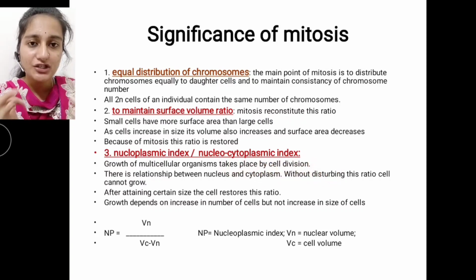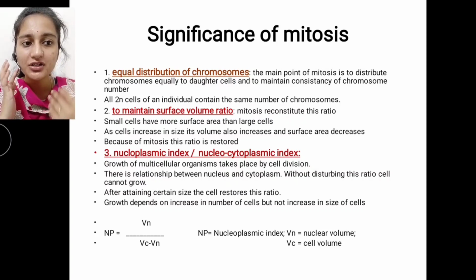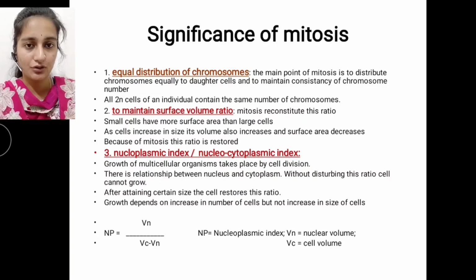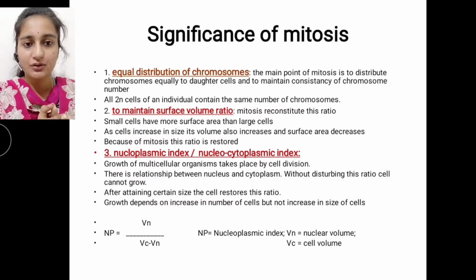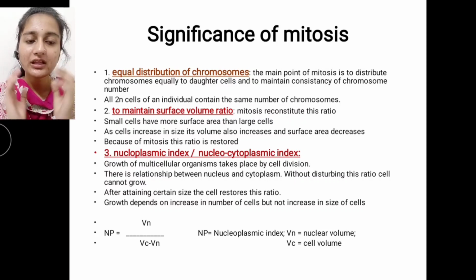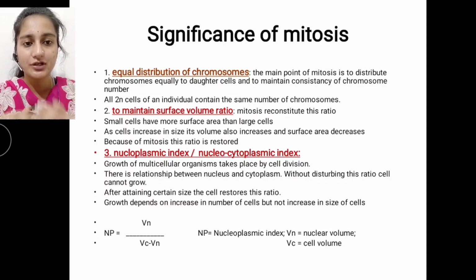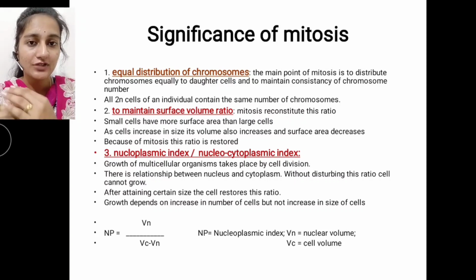So there is a relationship between a nucleus and a cytoplasm, right? Without disturbing this ratio, the cell cannot grow, because we have already discussed karyokinesis and cytokinesis. After attaining a certain size, the cell needs to restore this ratio. The growth depends on an increase in the number of cells but not an increase in the size of cells.